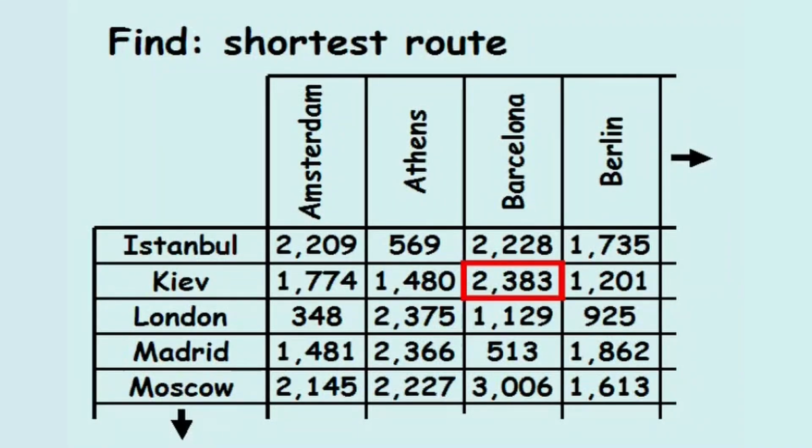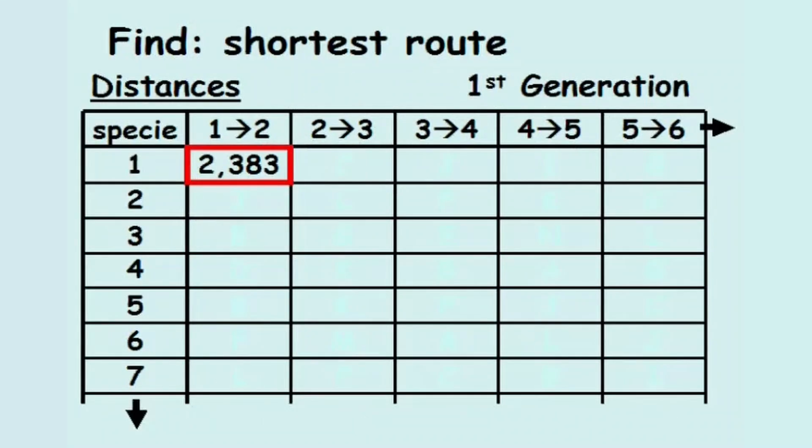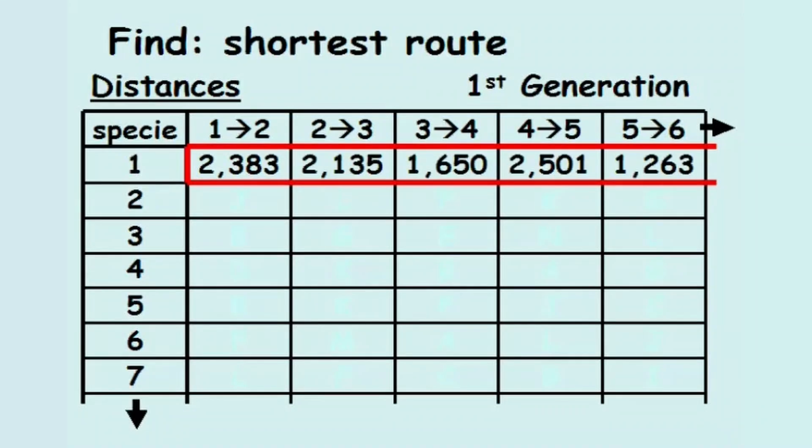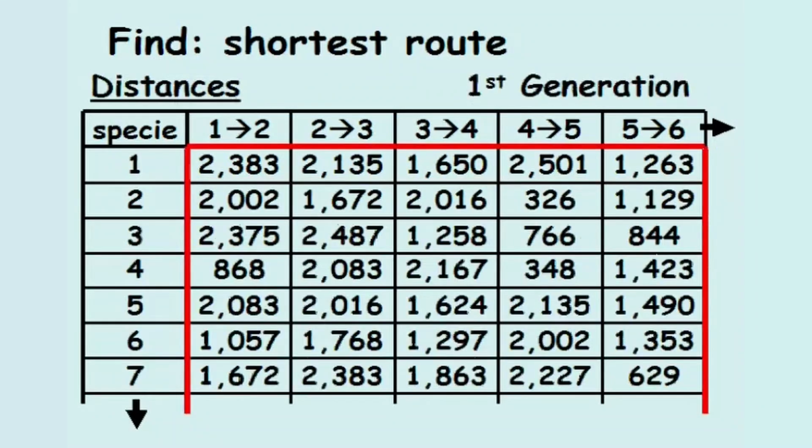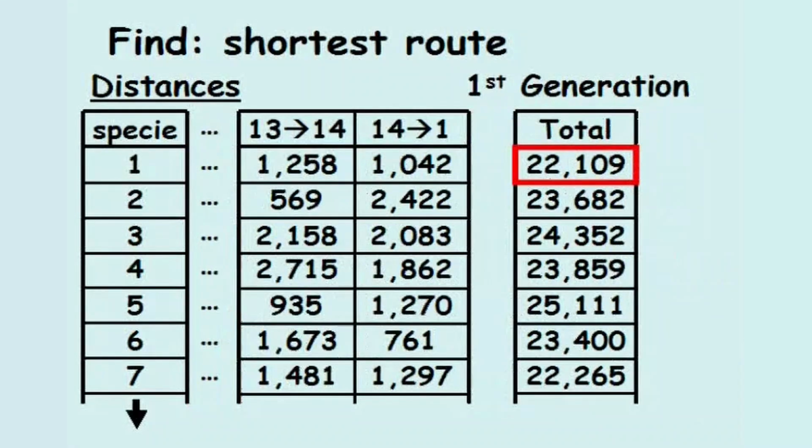Next, an additional table tracking the distances between cities is created. We can compute the distances for the remaining paths in the first route, as well as for all 64 routes, or 64 species. After the last column, an additional column is used to add all 14 paths, which equals the total route distance.